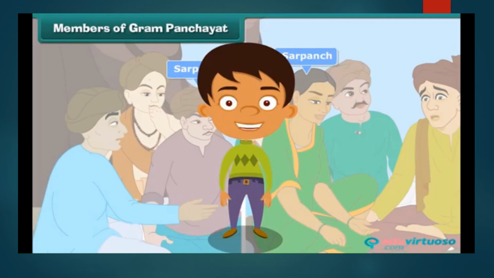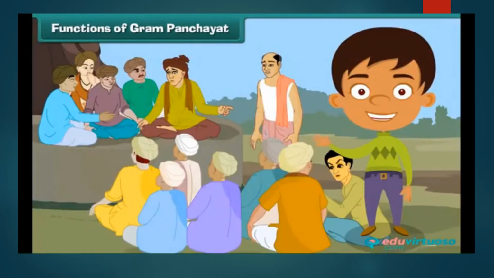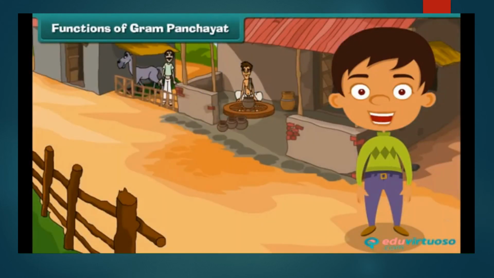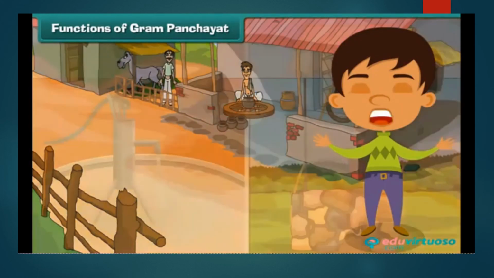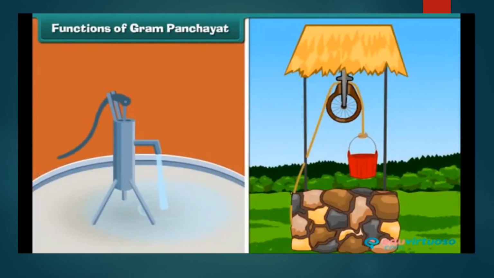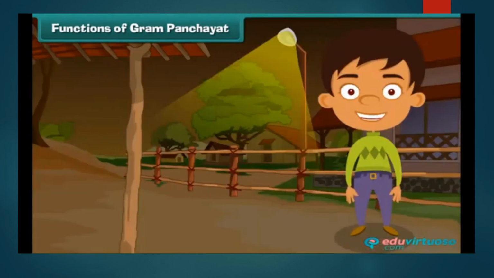Let us learn more about the other duties of a Gram Panchayat. Functions of Gram Panchayat. The Gram Panchayat looks after the cleanliness of the village. It also takes care of the water supply to the village. It serves to maintain roads, streets, and proper lighting in the village.